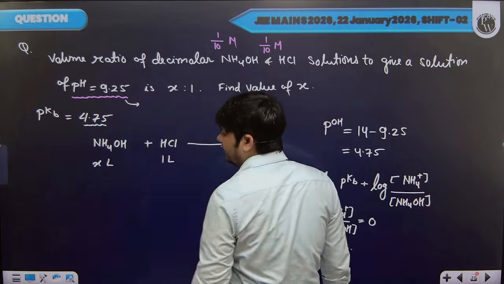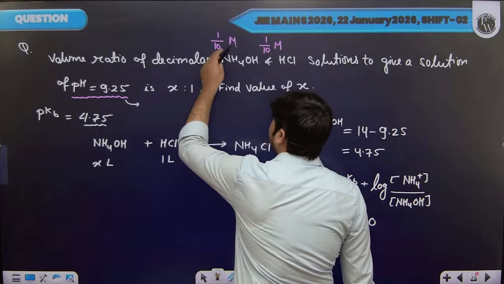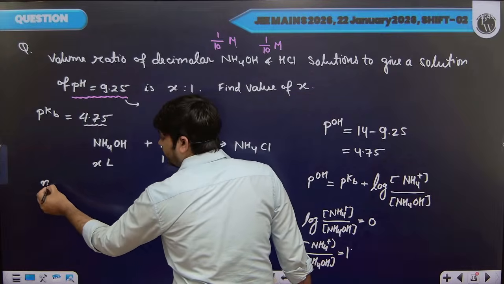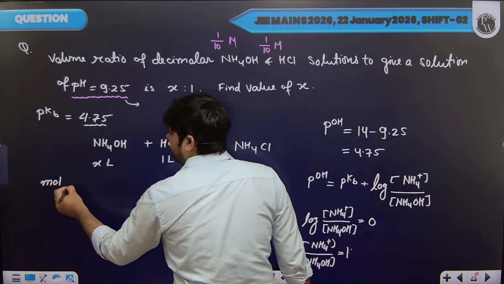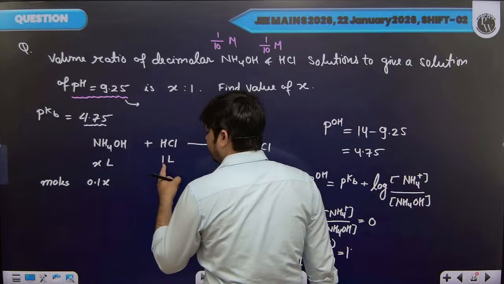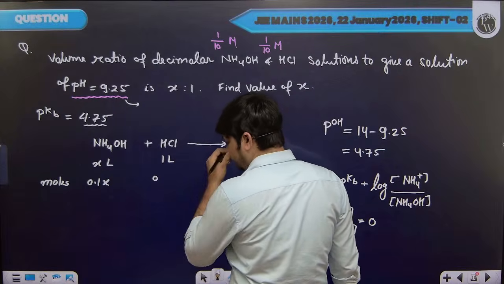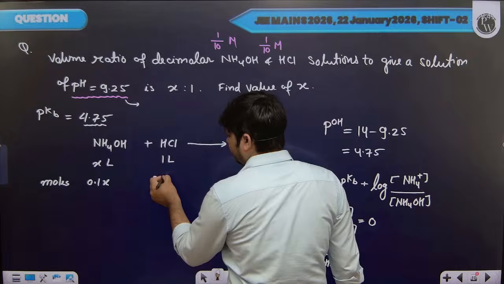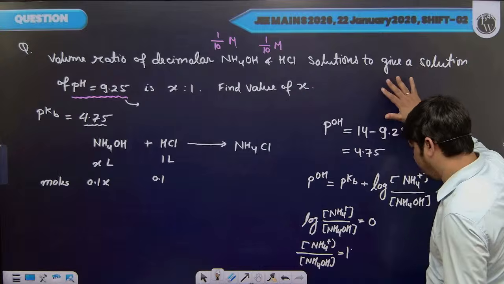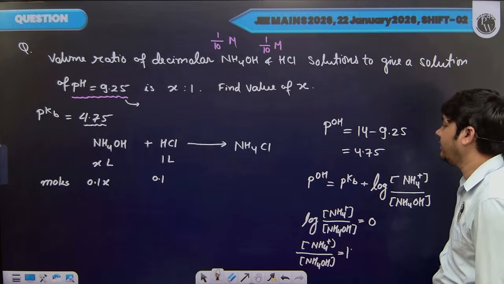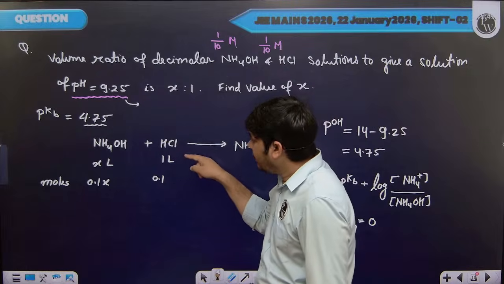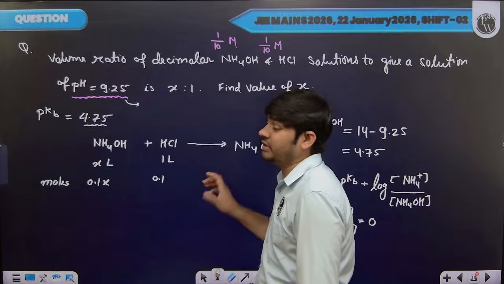If I take x liter of ammonium hydroxide with M by 10 concentration, then the number of moles of ammonium hydroxide will be 0.1x. This one is 0.1 moles. Now, in this case, since we are considering a basic buffer, then during formation of a basic buffer, this HCl should be your limiting reagent.